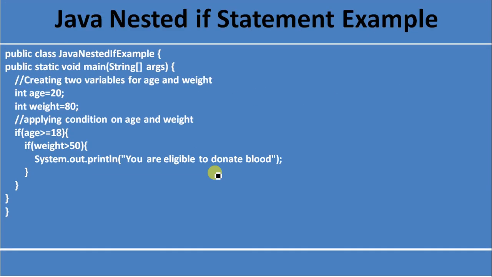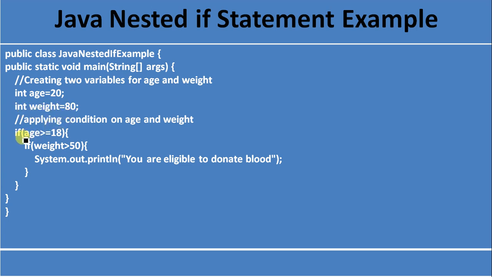The example for the Java nested if statement is, we create a Java class with the name Java nested if example. Create a main method, public static void main. Then here we are defining two variables, int age equal to 20 and int weight equal to 80.